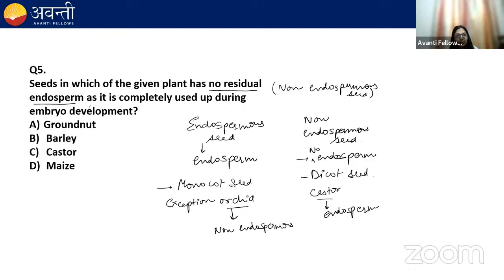Now you can quickly answer. Barley is a monocot. So monocot has endospermous seed, and the question is asking about non-endospermous seed. So barley is not a correct option. Maize is also a monocot, and monocot seeds are endospermous. Castor is a dicot, but it's an exception because castor has an endospermous seed. It is not. So the remaining option is A, which is groundnut. So the correct option is groundnut because groundnut has non-endospermous seed.